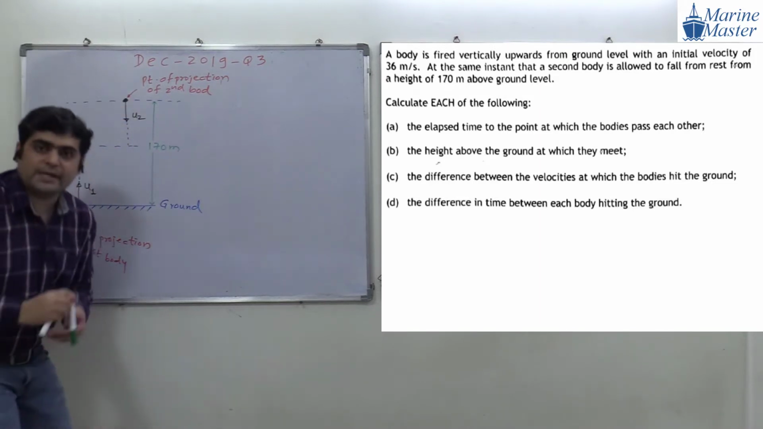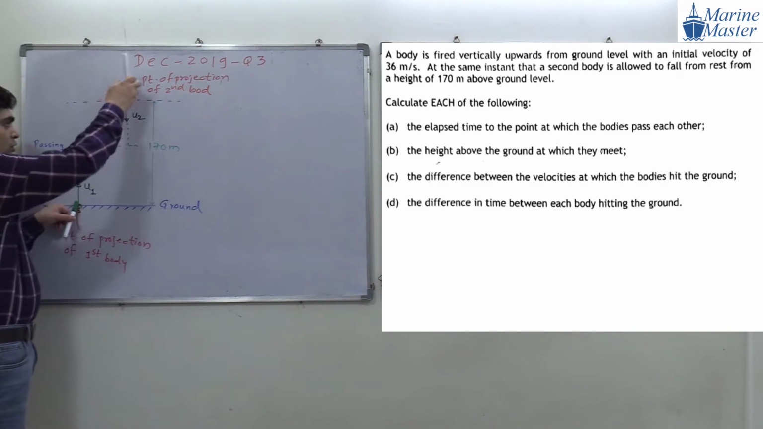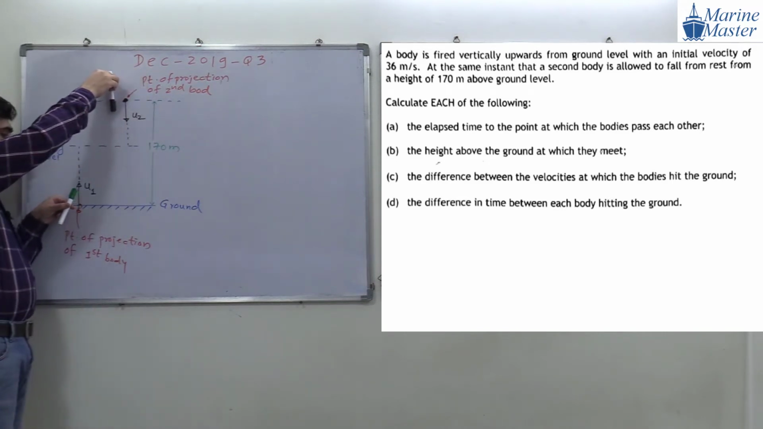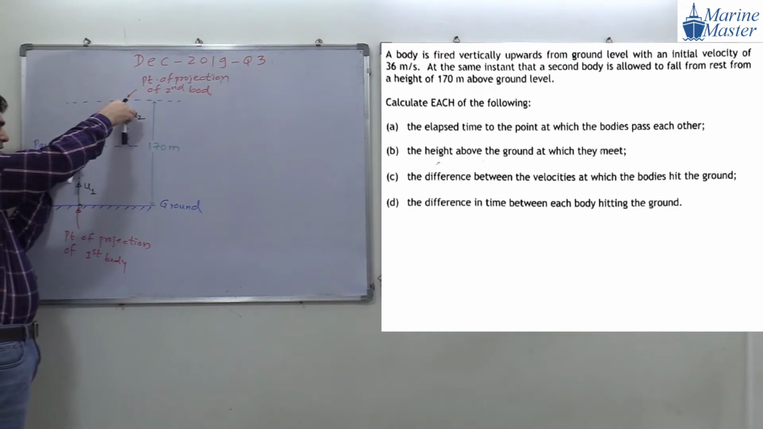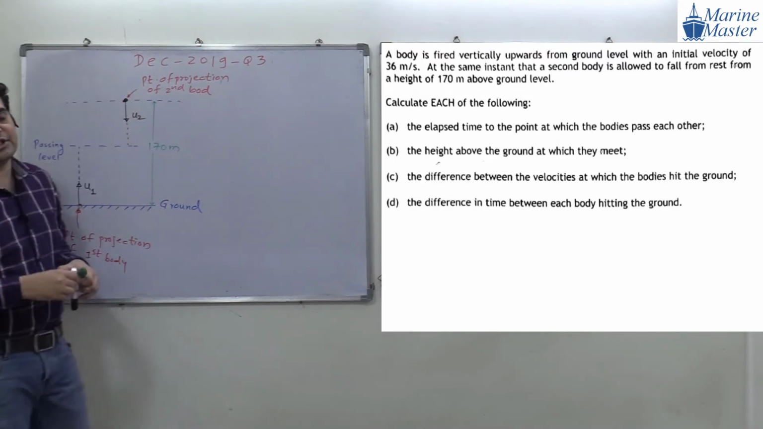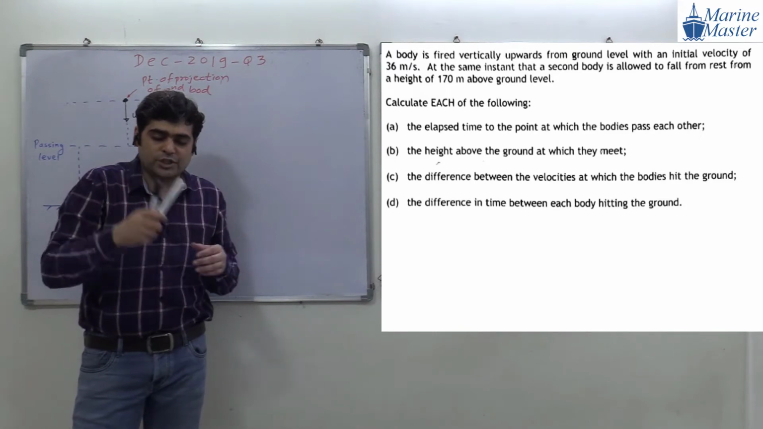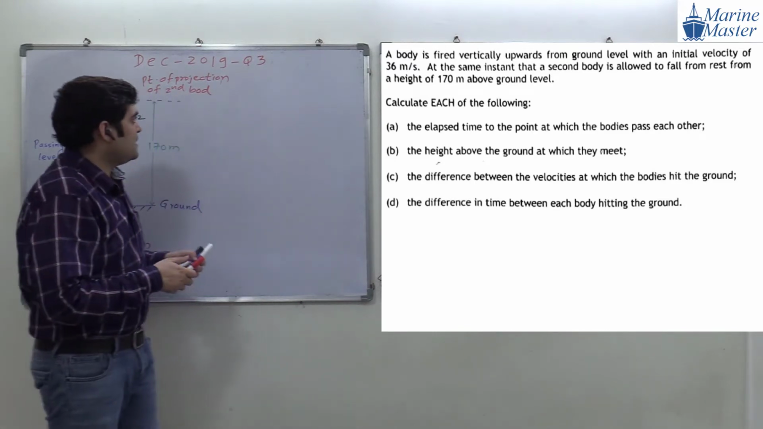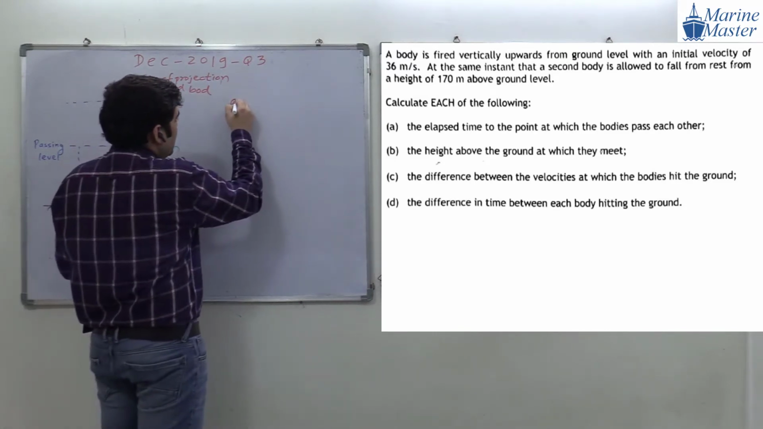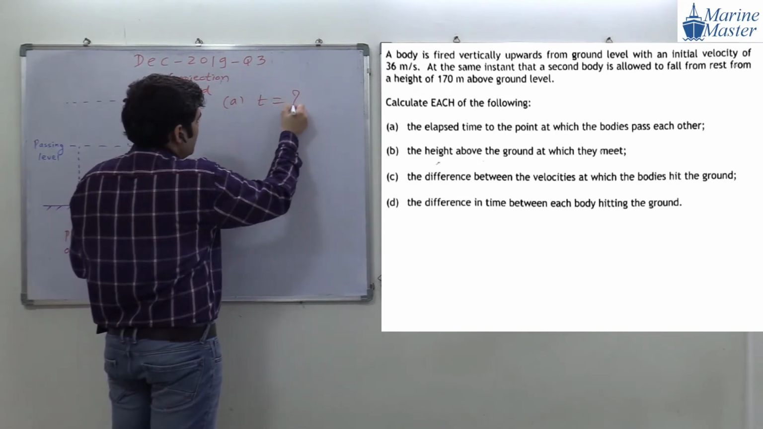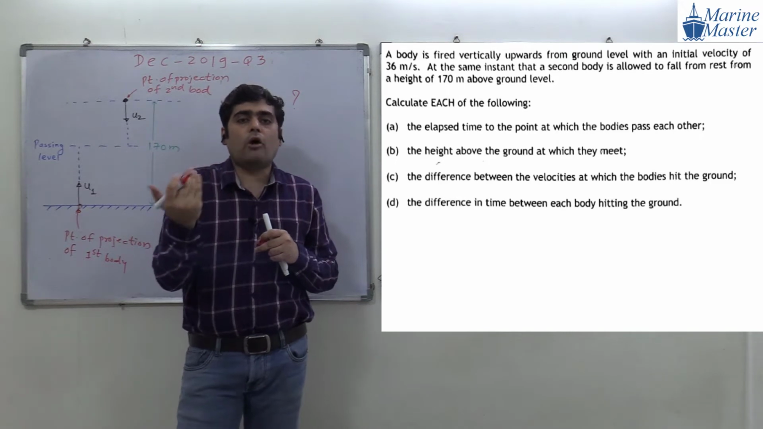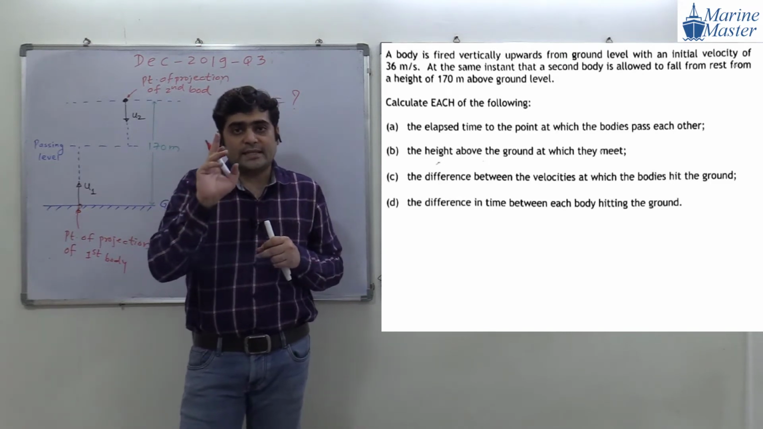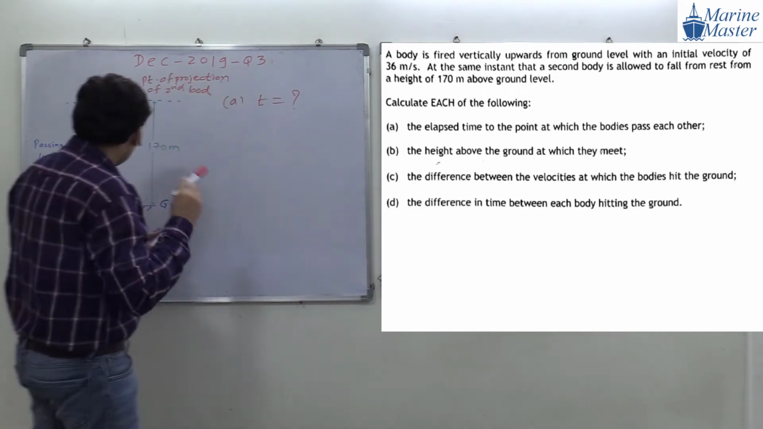Try to see the point here. This body is going up, and this one is going down. At this instant both the bodies are passing each other. Are you getting my point? So what is our target in A part? What do we have to find out? We have to find out the elapsed time: after how much time they will pass each other. Try to see the scenario here, everyone.